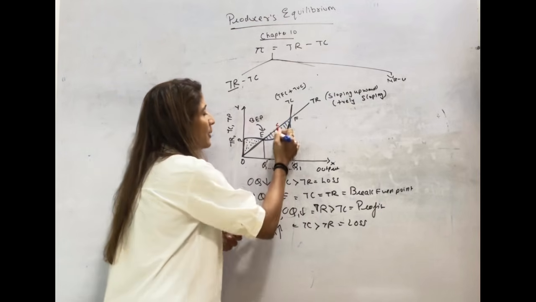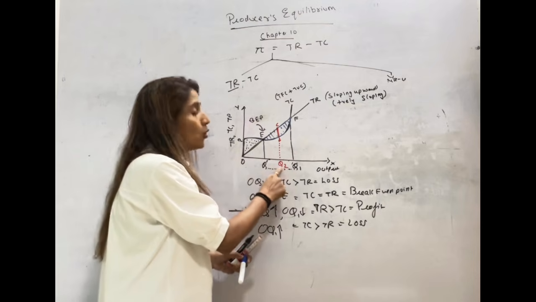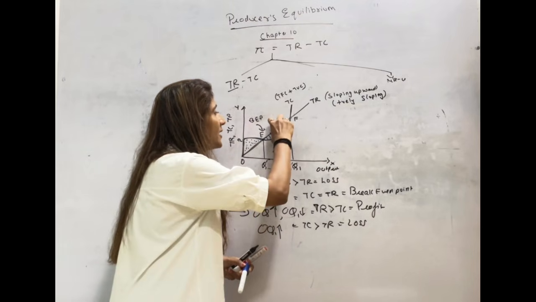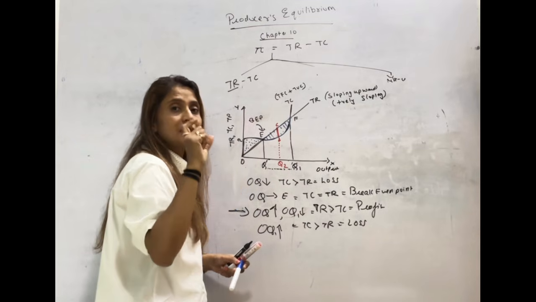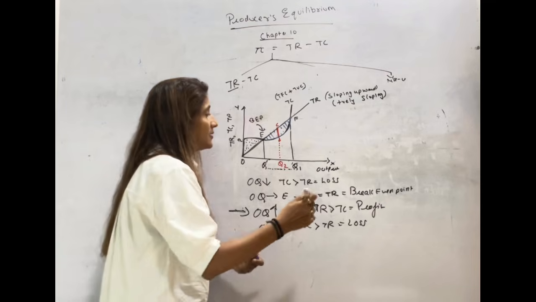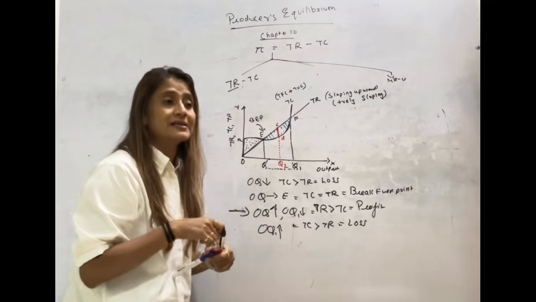So the vertical gap CD corresponds to what level of output? OQ2. At that level of output, the vertical gap between TR and TC is maximum, represented by CD. That means at that level of output, his profit will be maximum.